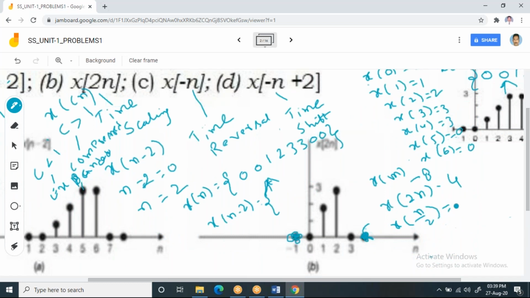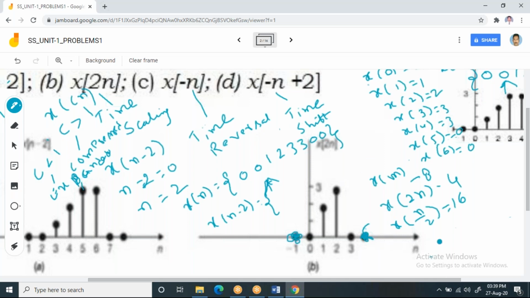Now for n by 2, how many samples are you going to get? Please post it in the chat box. Yes, you are right, Shushmita, you'll get 16 samples. Good. So you are going to get 16 samples for n by 2.